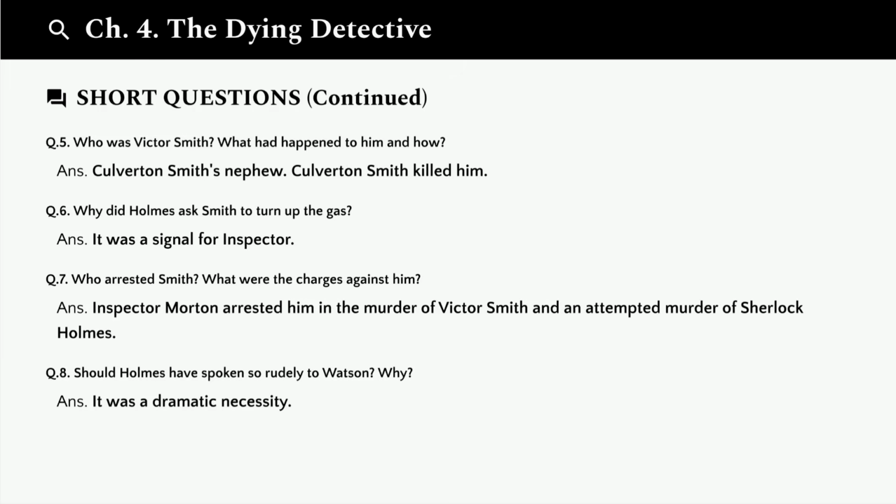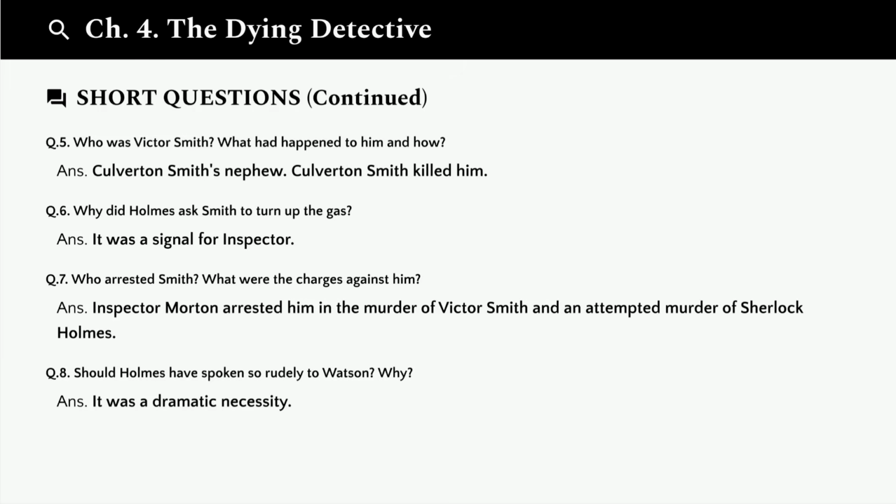Question 6. Why did Holmes ask Smith to turn up the gas? It was a signal for Inspector Morton. This was Holmes' way of alerting the police that the trap was sprung and Smith had confessed. Question 7. Who arrested Smith? What were the charges against him? Inspector Morton arrested him. The charges were the murder of Victor Smith and the attempted murder of Sherlock Holmes.